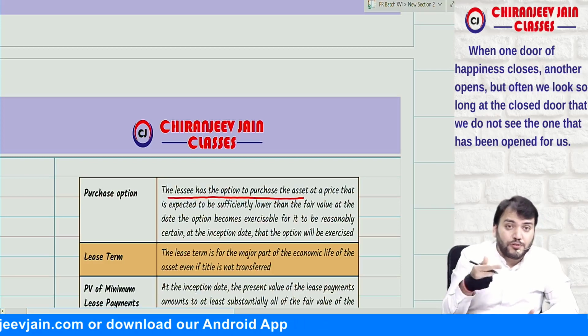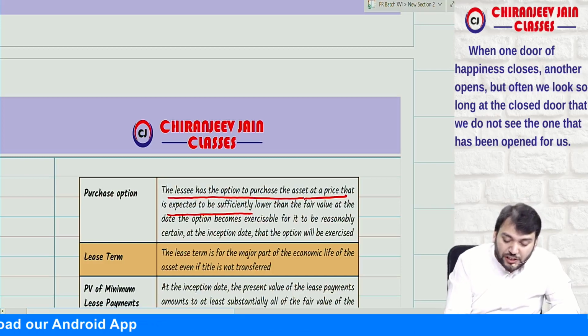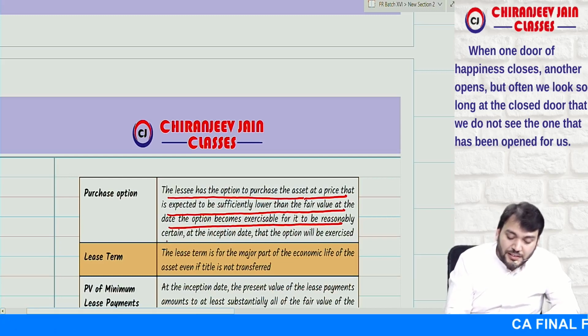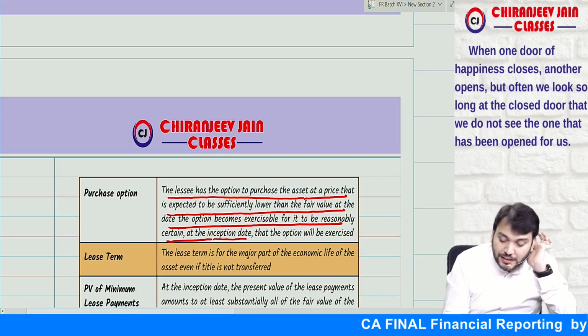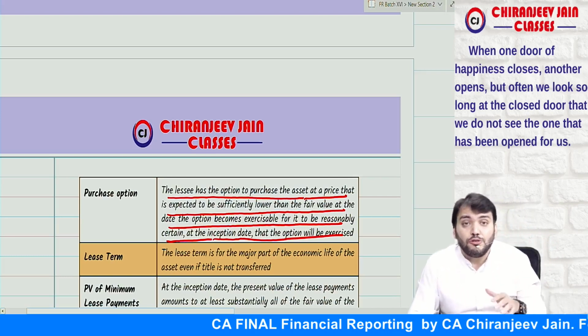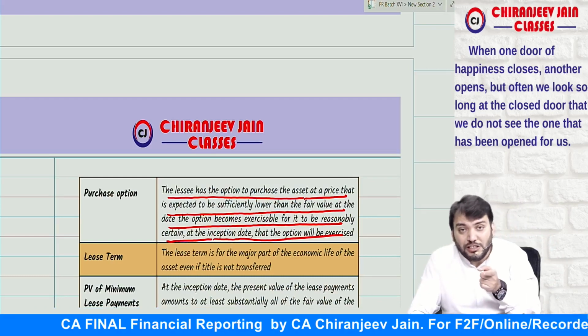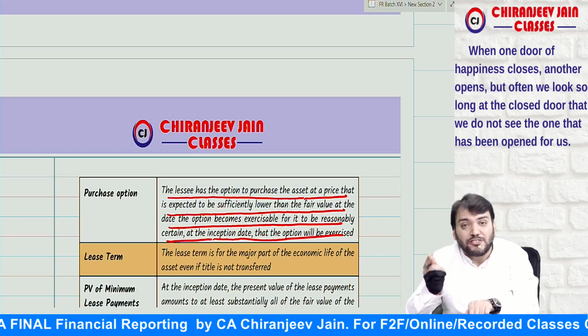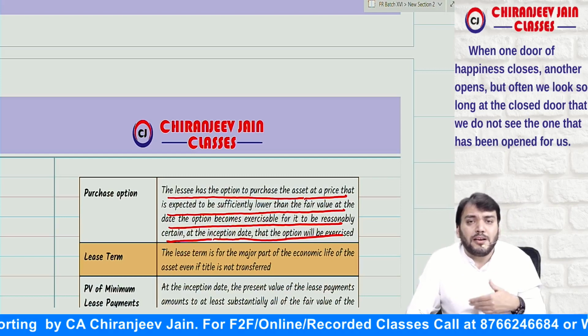The lessee has an option to purchase the leased asset at a price that is expected to be sufficiently lower than the fair value at the date the option becomes exercisable, for it to be reasonably certain at inception that the option will be exercised. In simple words, the lessee has an option to purchase the leased asset at the end of the lease term at a price which is less than the fair value of such asset at the end of the lease term. Correct? Now, at the end of the lease term, or when the option becomes exercisable.